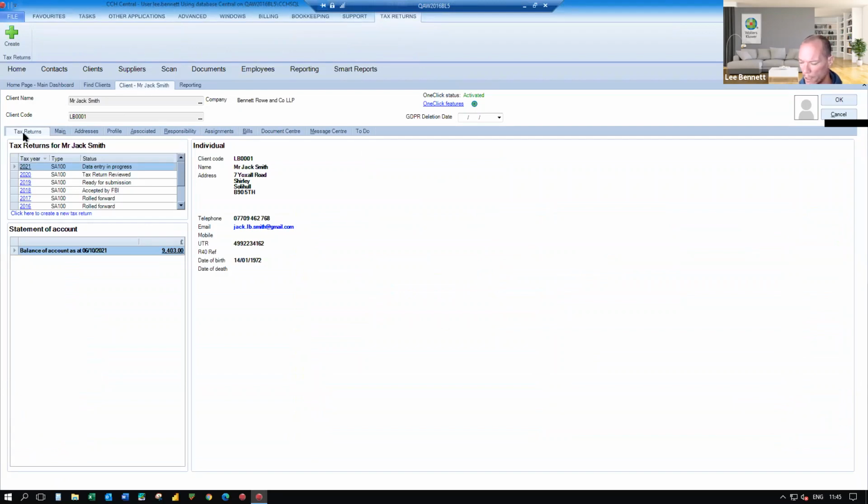So it may just take a couple of clicks out of your way when you're opening up a client record and before you go into the tax return, but it should save you a little bit of time. And it just gives you the information that you need a little bit more front and center.